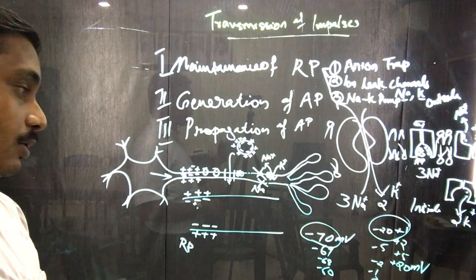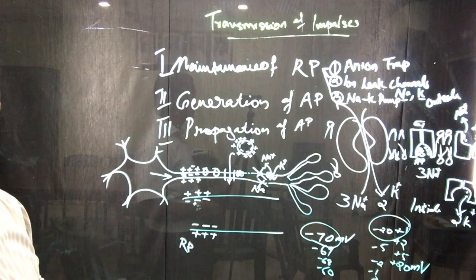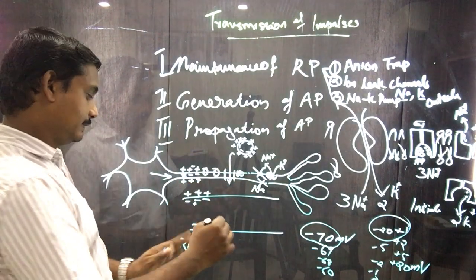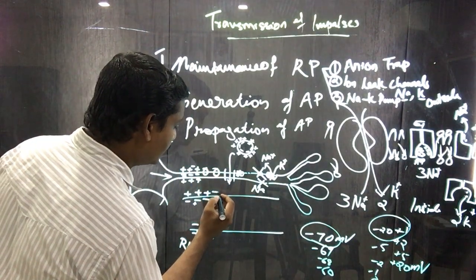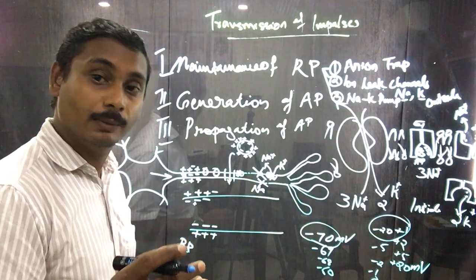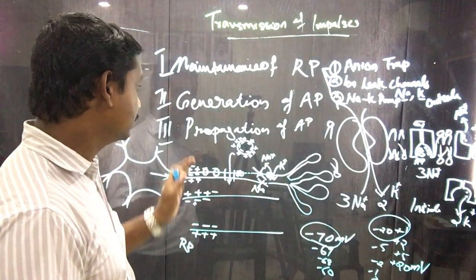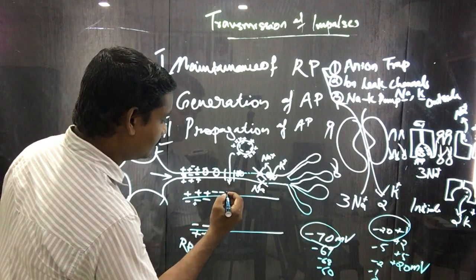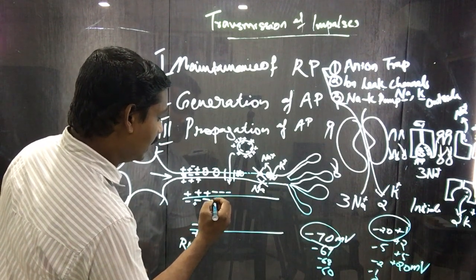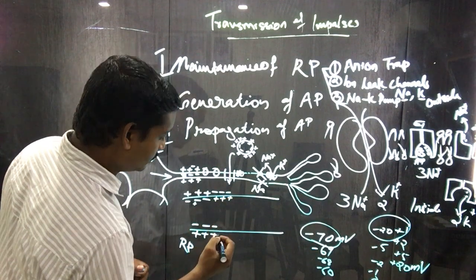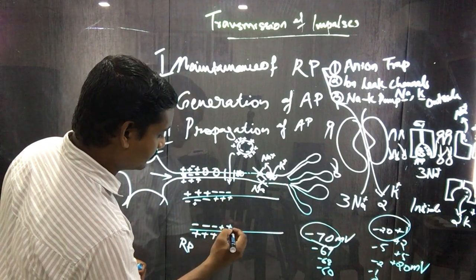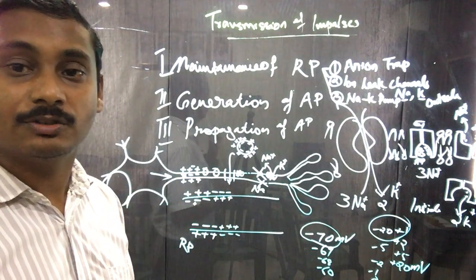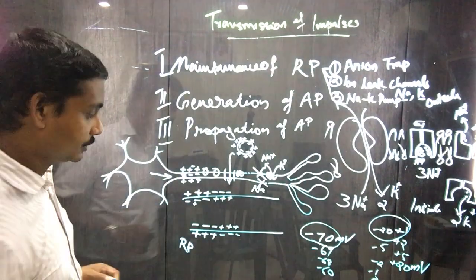So there is a change of 90 millivolt. So this charge reverses. This means the outside was actually positive earlier, but during the generation of action potential, the outside becomes negative and the inside positive, just opposite to what it was earlier. Okay, this process is called depolarization.